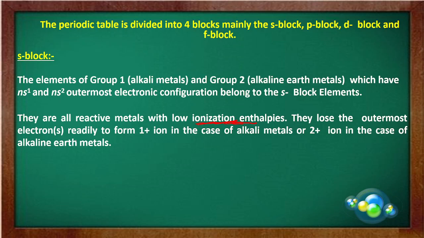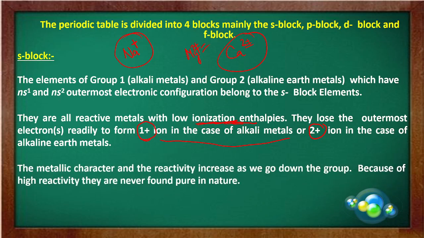They lose the outermost electron to form +1 ion, and in case of alkali metal, they form +1 or +2 ion in the case of alkaline earth metal. That is known to you, like sodium exists as Na+, magnesium exists as Mg2+, calcium as Ca2+, means they have the di-positive charges and single positive charge. Another one, the metallic character and the reactivity increases as we go down the group.